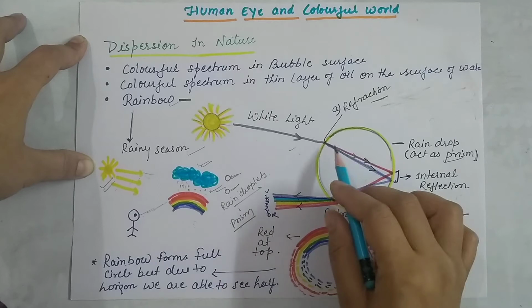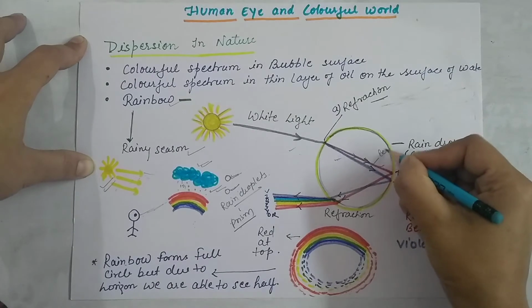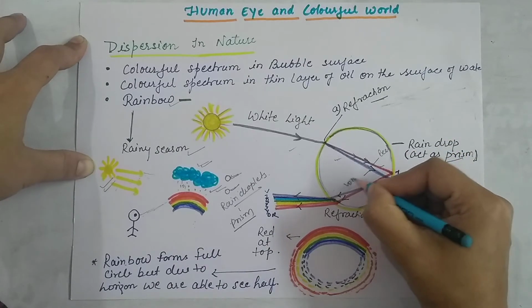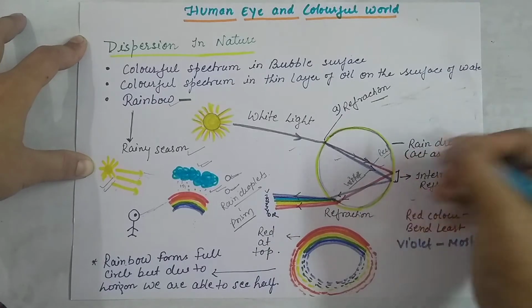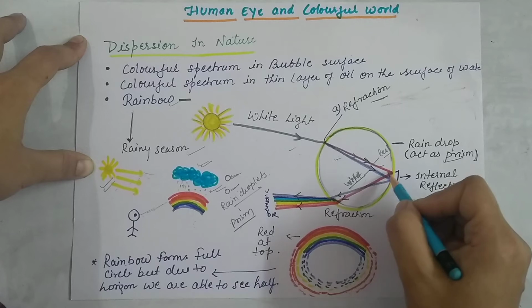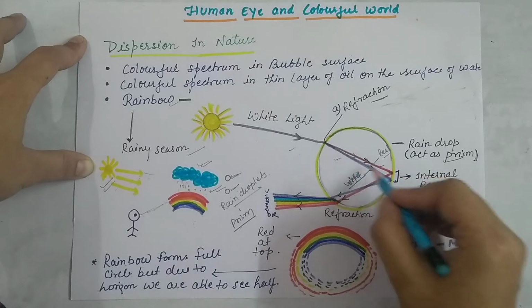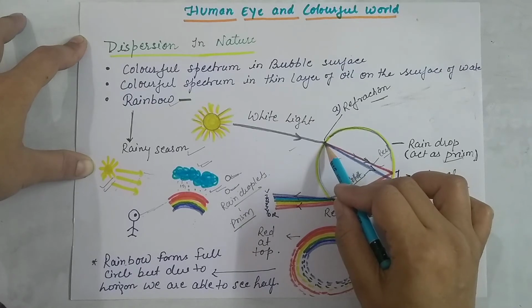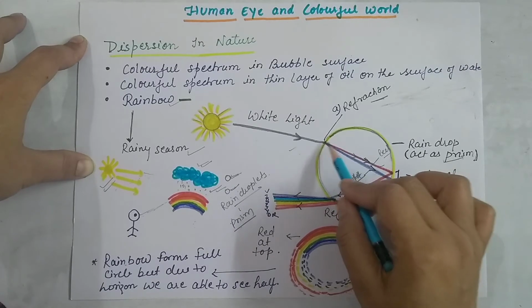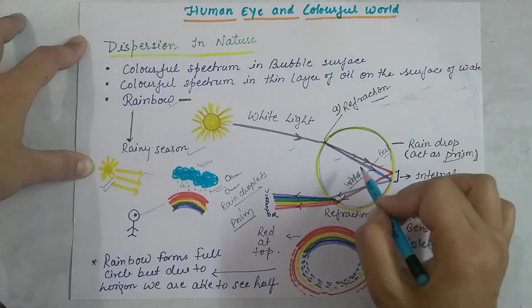I have shown only two lights: this is the red one, and this is the violet one. I have shown only two lights, two different wavelengths of light, so that you can see how they get refracted. So when the white light comes and enters the rain droplet, it gets refracted, and the colors have different wavelengths.